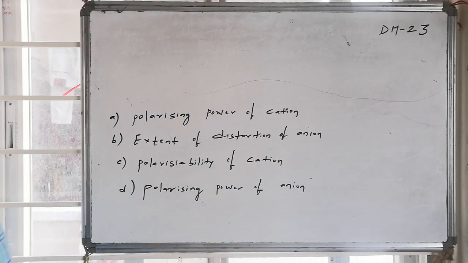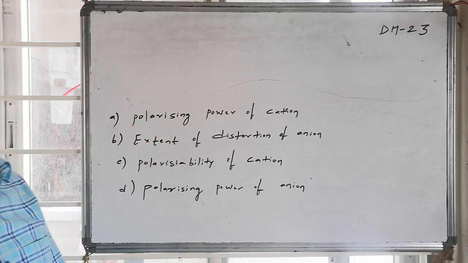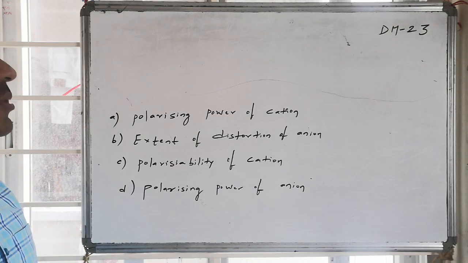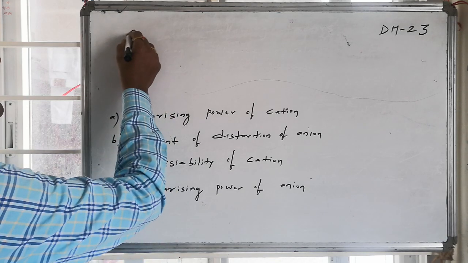What is polarizing power of cation? The ability of the cation to distort the anion is said to be polarizing power. The more the polarizing power, the more will be the covalent character. Hence, the ionic bond's covalent character is decided by the polarizing power of cation. Hence, option A is correct.